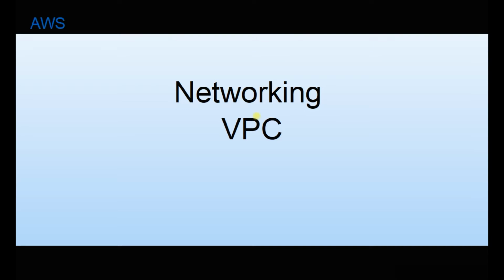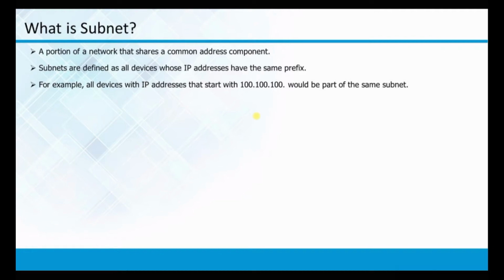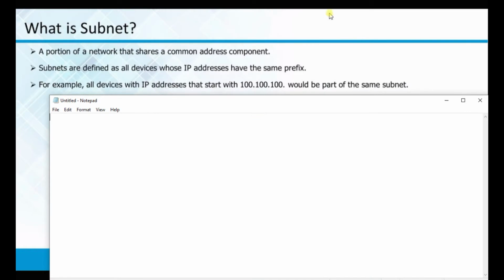There are certain terminologies which are needed, like prerequisites. The most important one is understanding TCP/IP. That is more or less covered in your college, but I'll still revise some of the important terms. Here you'll be hearing about the mechanism of IP addressing, the mechanism of subnets, route, internet gateway. All this kind of terminology you'll be hearing, and we have to do all those things. Rather than show it in this way, I will put it in the notepad so that it will be easy for you to understand.